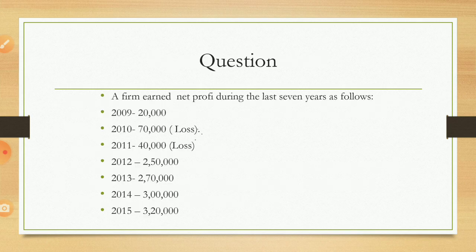See here, a firm earned net profit during the last 7 years. So 7 years profit is given here. Profit and loss also there. So 2009, 20,000. 2010, 70,000 loss. 2011, 40,000 loss again. So 2012, 2,50,000. 2030, 2,70,000. 2040, 3 lakh, and 2050, 3,20,000. So these are the profits given here.